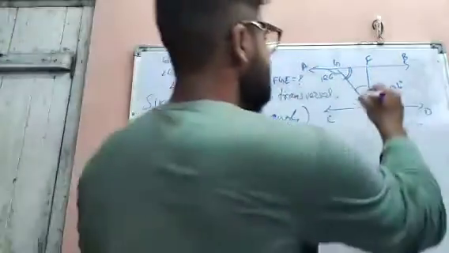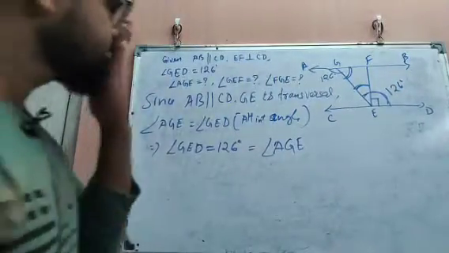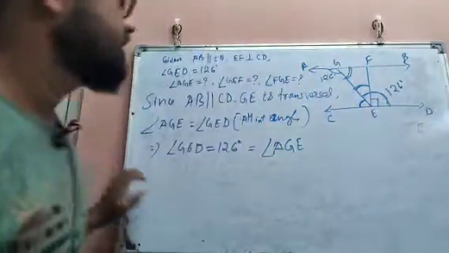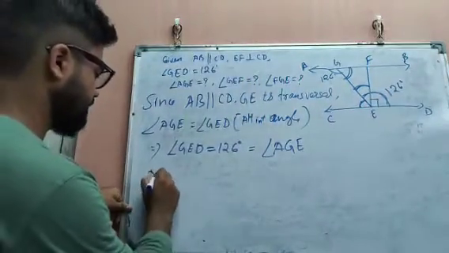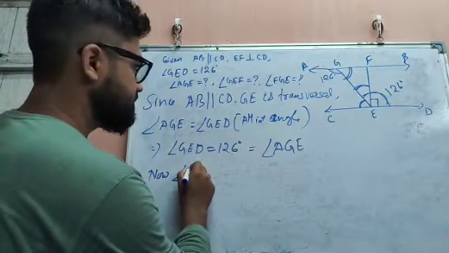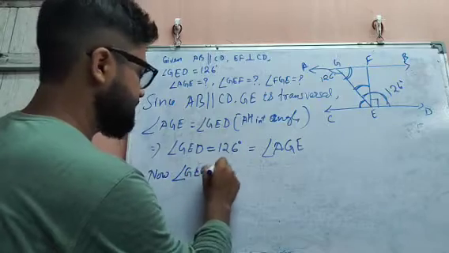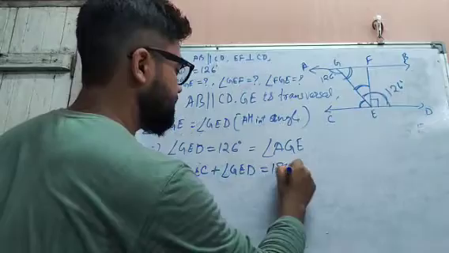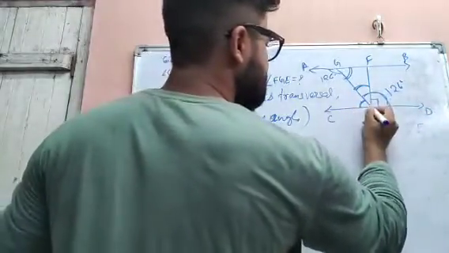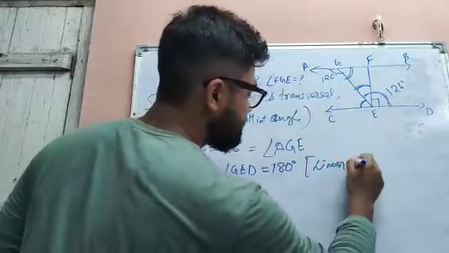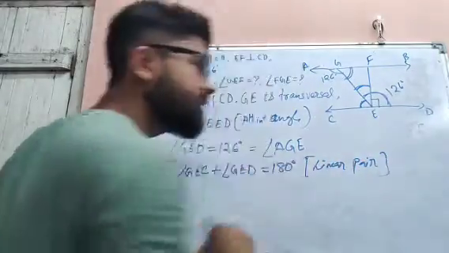To find GEF, to find this angle, we have to first find this angle also. So now angle GEC plus angle GED equal to 180 degrees, because these two are forming a linear pair.